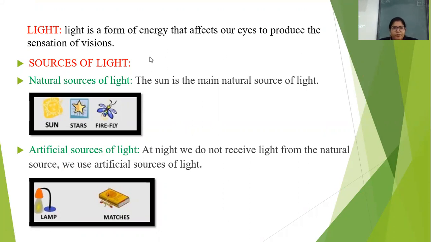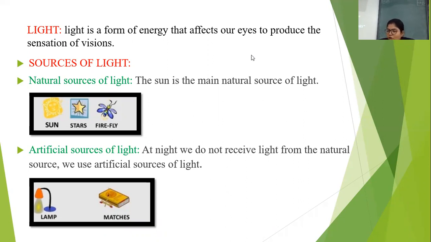What is light? It is a form of energy, right? Which affects our eyes to produce the sensation of vision. Okay, so see here, light is a form of energy. Like it's a very common experience, children, to see any object around us. We need light. Without light, we cannot see any object, isn't it? So light is very important to see any object.